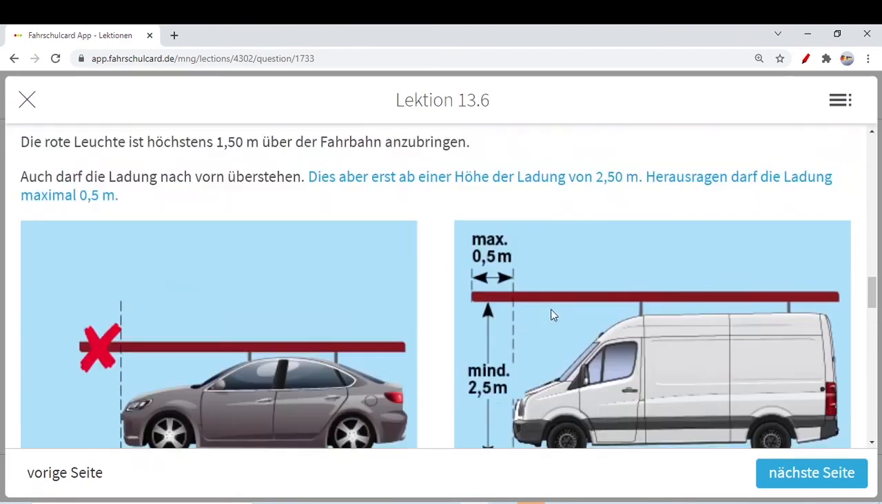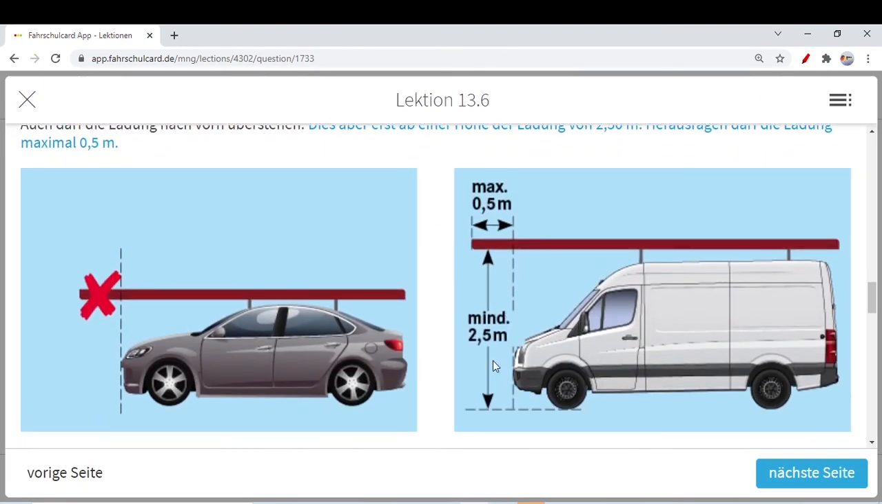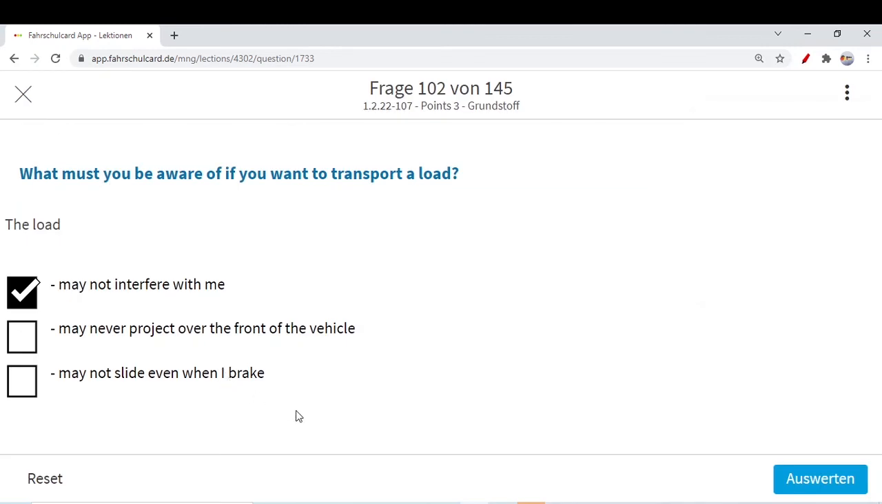If the height of your car plus load is minimum 2.5 meter, then the load in the front can come up to 0.5 meter. It is allowed. This we will see. Your load can project from the front part, from the rear we know 1 meter or even more, but from the front as well. It is not the correct answer. Never project over the front of the vehicle.